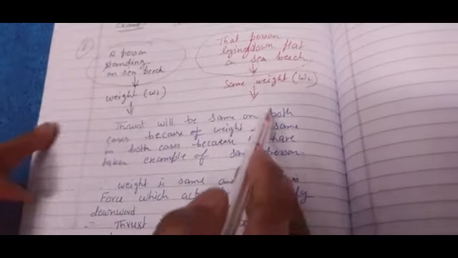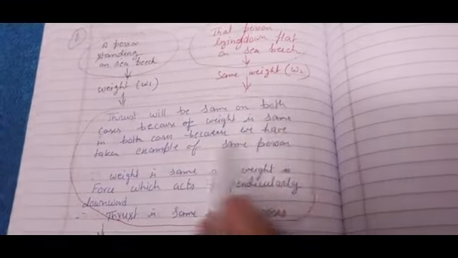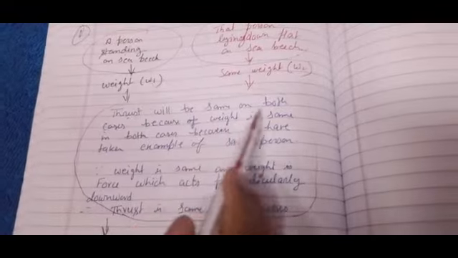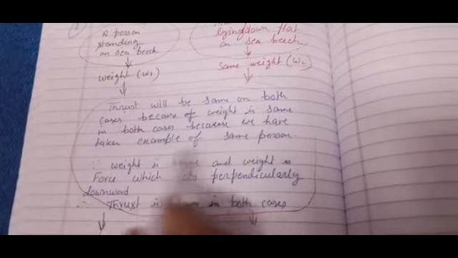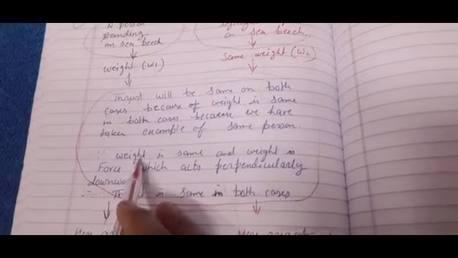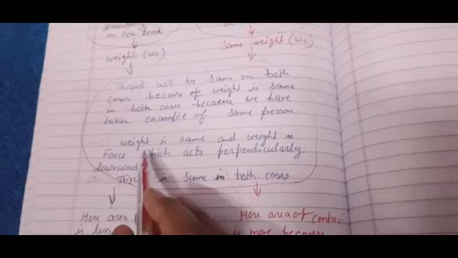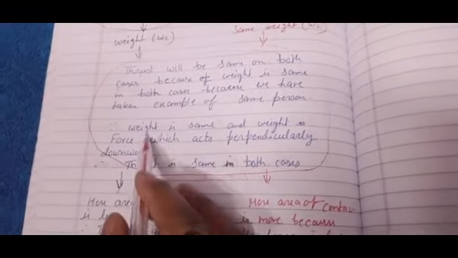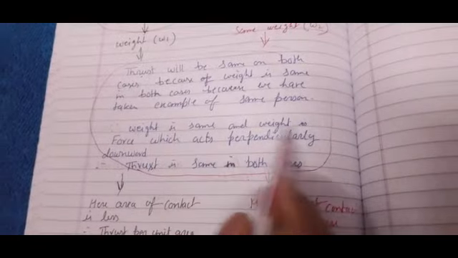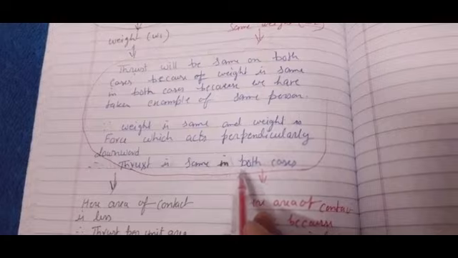Now one thing is common here, so I have written it as common. What is common here? Thrust will be the same in both cases because weight is the same in both cases, as we have taken the example of the same person. Why is thrust the same? Because weight is a force here, and force means thrust, which acts perpendicular. So I have written here that weight is the same and weight is a force which acts perpendicular downward. Thrust is the same in both cases.